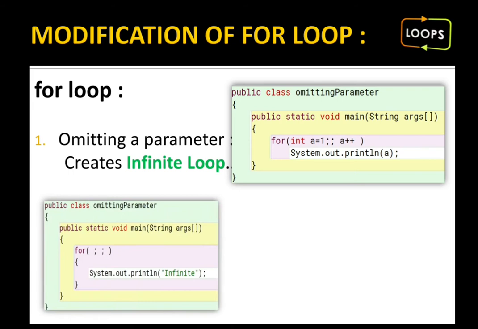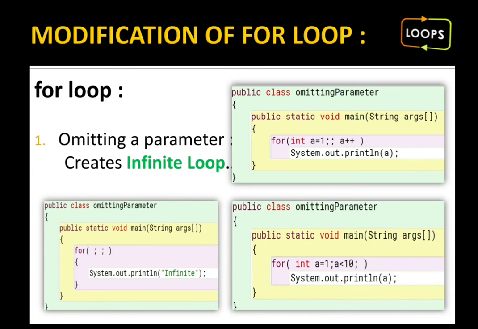This is also an infinite loop, because a loop is there for repetition. You are not having any initialization, condition, or increment and decrement, still the loop is going to work an infinite number of times, because no one is there to stop it.